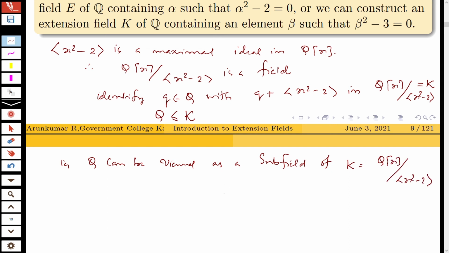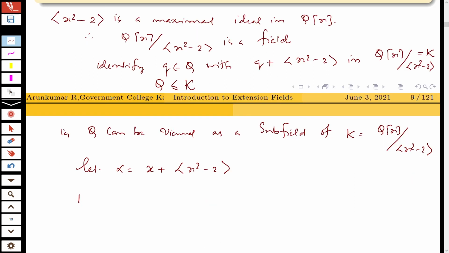And you let alpha is equal to x plus ideal generated by x square minus 2. Then you know that p of x is x square minus 2. So p of alpha is alpha square minus 2.